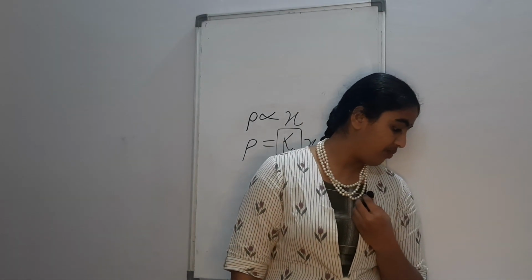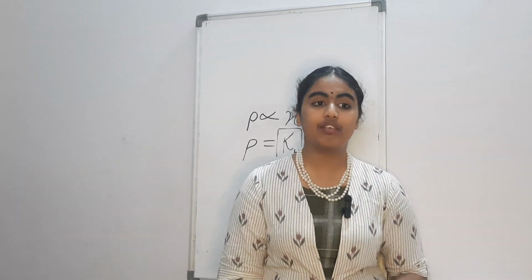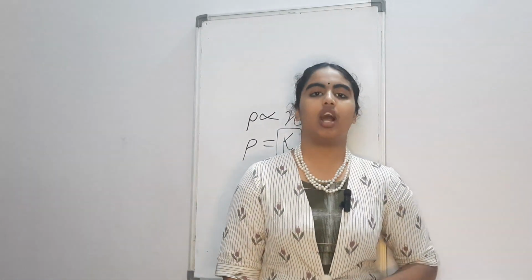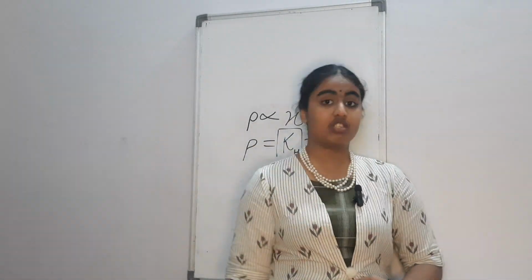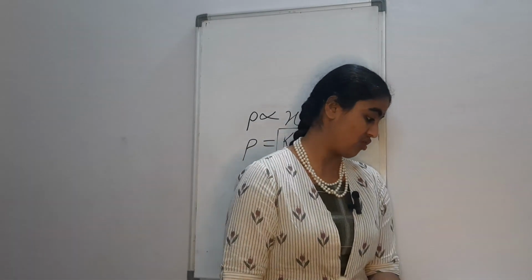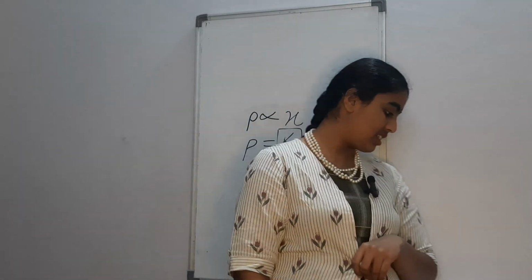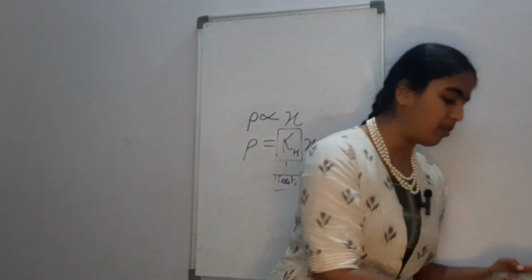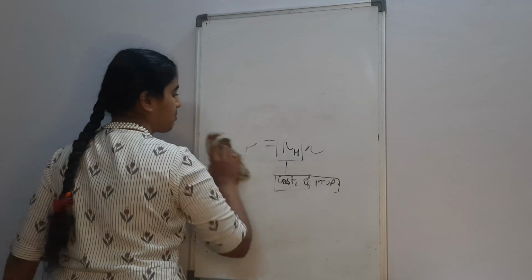And Henry's law has certain limitations, because since we're talking about the solubility of gas, if temperature is high, then you can't say that Henry's law is applicable. So first, temperature should be low and pressure high, that is the first limitation of Henry's law. And second, gases should not undergo compound formation when they are dissolving. So that is another limitation of Henry's law. Okay, so let's move on.